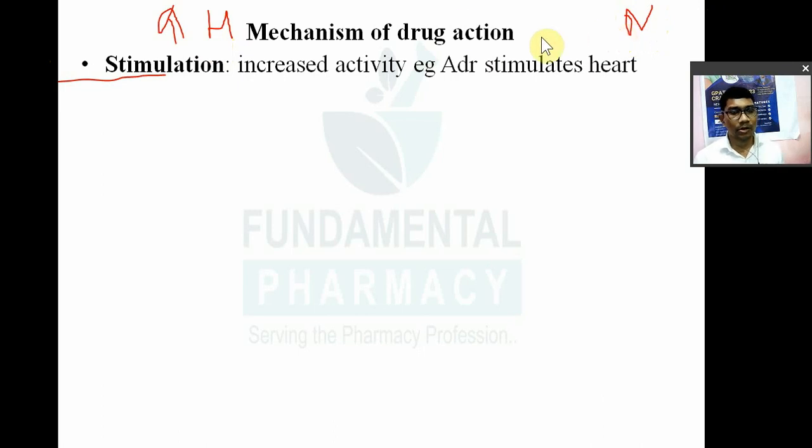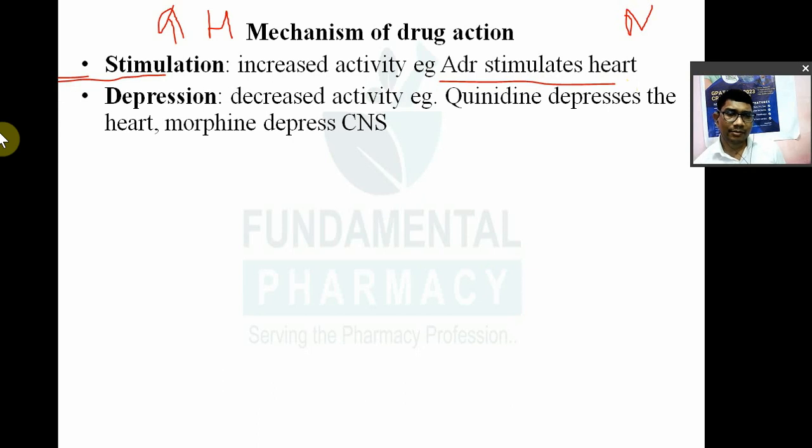Okay. So a drug may act by different mechanisms. First one is stimulation. So it may increase the activity of a particular system. For example, adrenaline will stimulate the heart. Okay. Again, a drug may act by depressing a particular system.